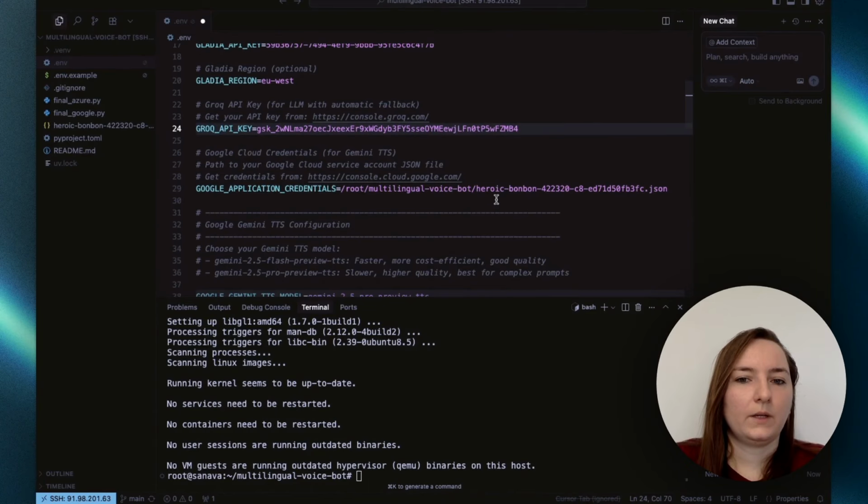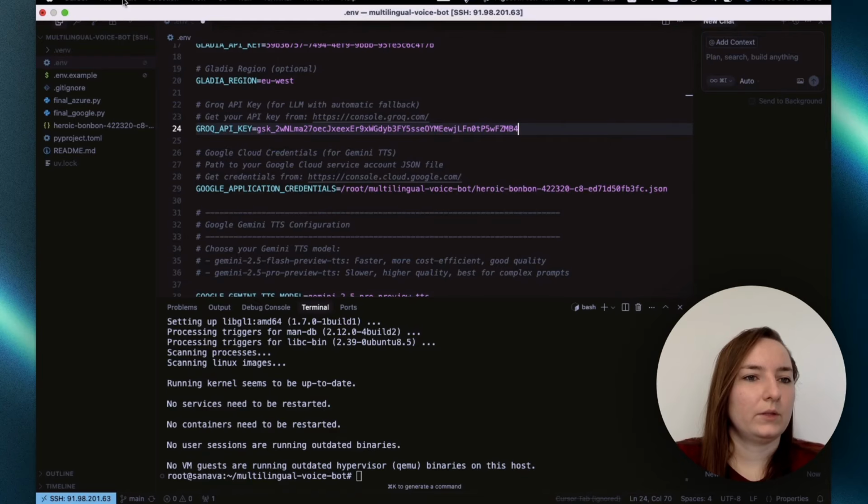Okay. Next, we need to specify the path that our JSON file with our Google Cloud Console API keys is inside of. So you remember we downloaded that JSON file, which I will paste in here.